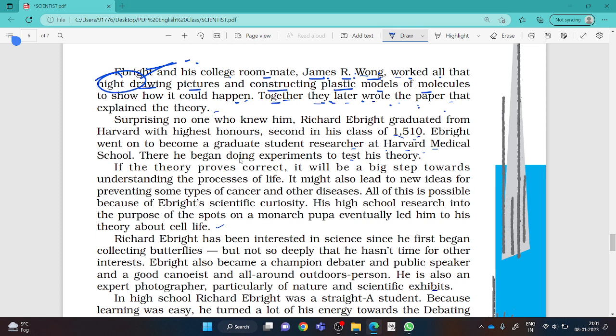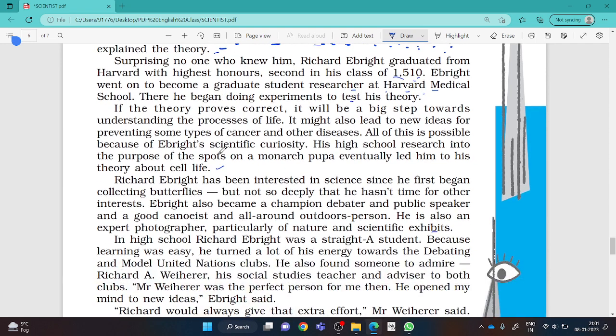Together, they later wrote the paper that explained the theory. Surprising no one who knew him, Richard Ebright graduated from Harvard with highest honors, second in his class of 1510. He got the second position out of 1510 students. Richard Ebright went on to become a graduate student researcher at Harvard Medical School.